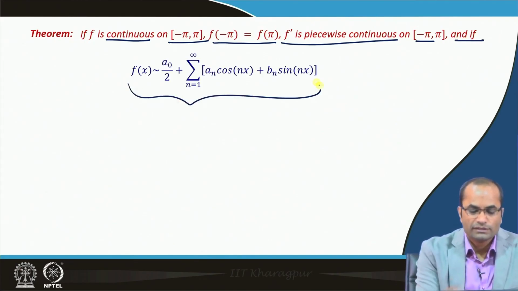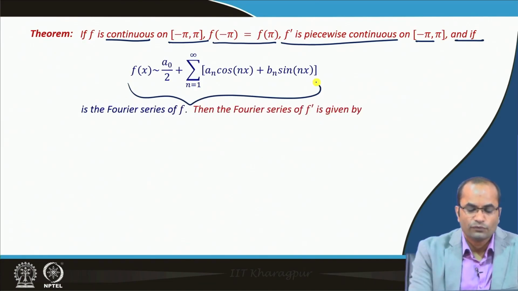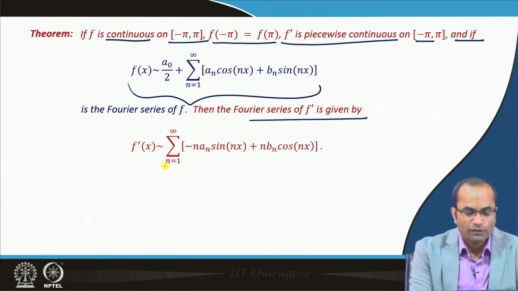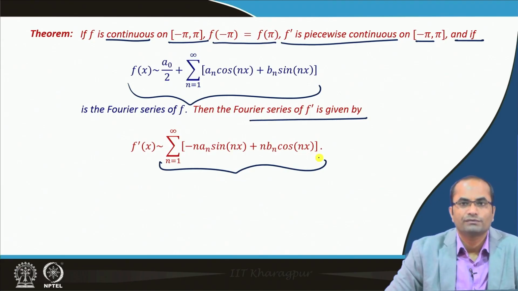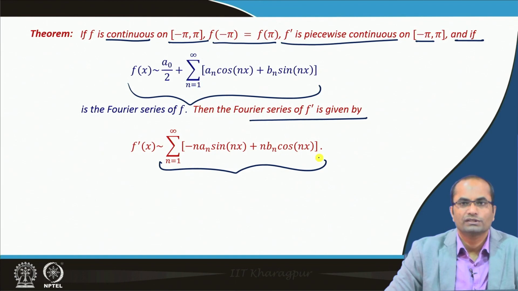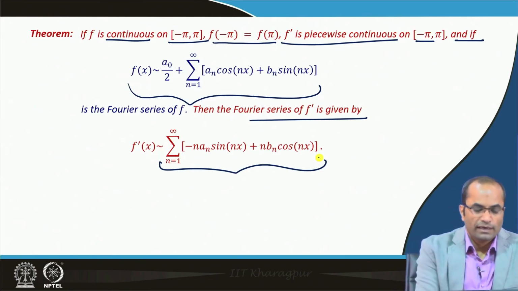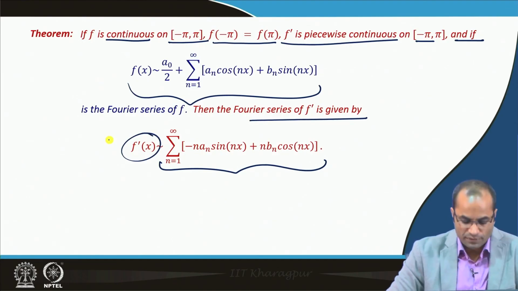if this is the Fourier series for this function f of x, then the Fourier series of f prime, the Fourier series of the derivative, will be given exactly by term by term differentiation of the series. So, this is the condition under which we can obtain the new series by differentiating term by term the given series, and that new series will be the Fourier series of f prime.